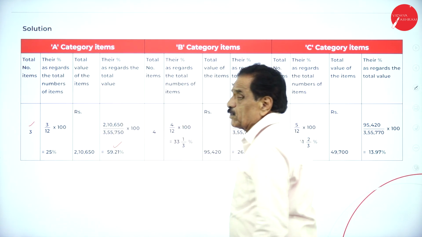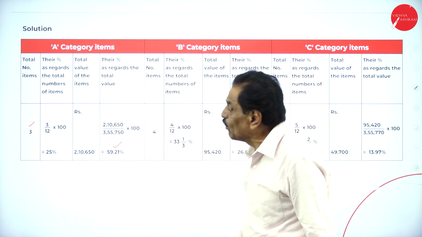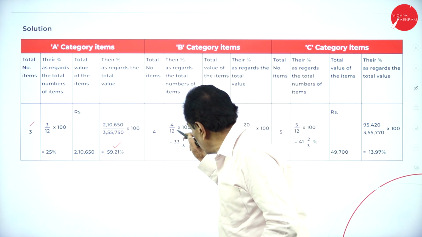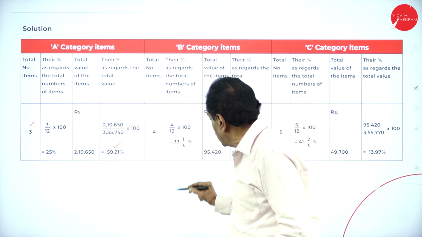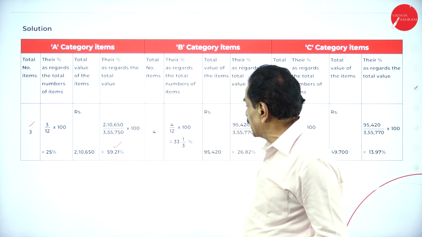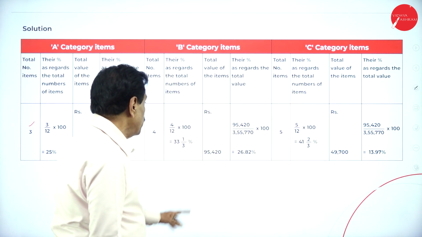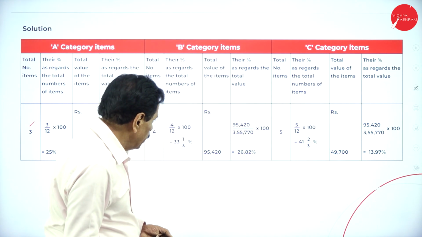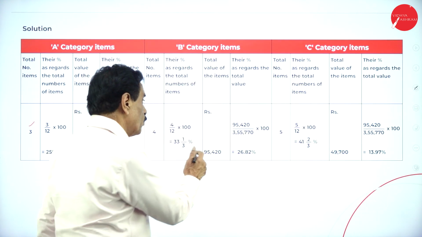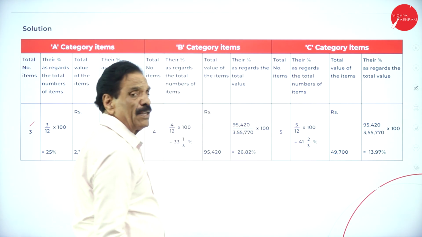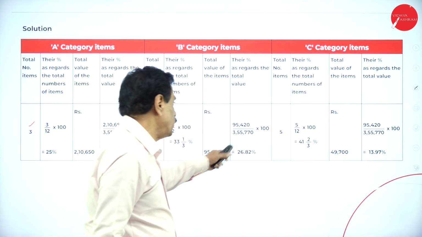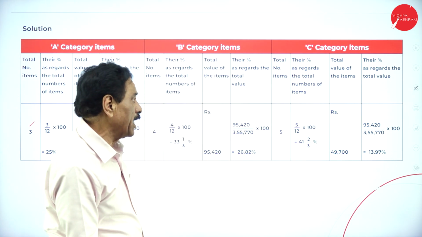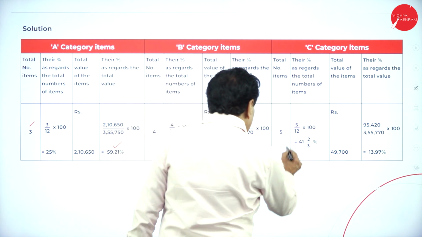Come back to the next one. Total number of items is 4. Section B, there are 4 items. So total number of items 12. 4 by 12 of 100 is 33.33 or 33 1/3%. How much amount is there? 95,420. The total value is 3,55,770 into 100. It occupies how much? 26.82%. Regarding C, how many items are there?